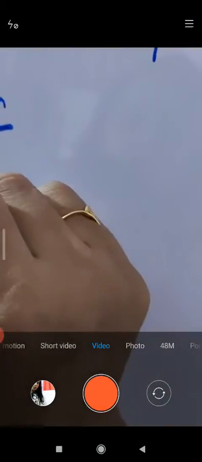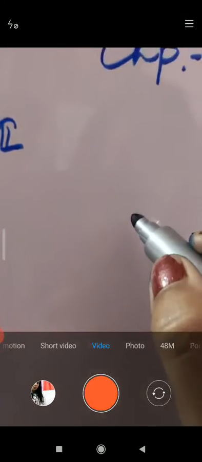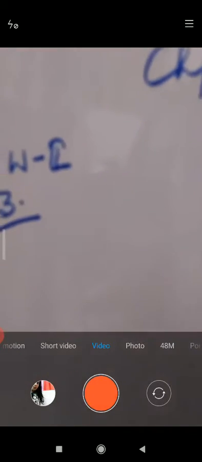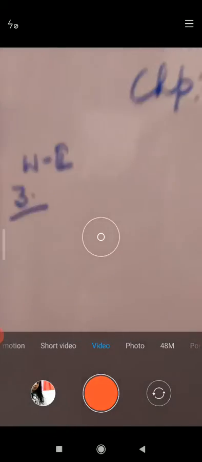This is worksheet 2 continued, but this is the part of question number 3. If you have books, children, then refer to your book. What is given in that book? The question is: read the words given below and put them in the appropriate boxes. Some words are given here and you have to put them in separate columns. You have to do it yourself, children.